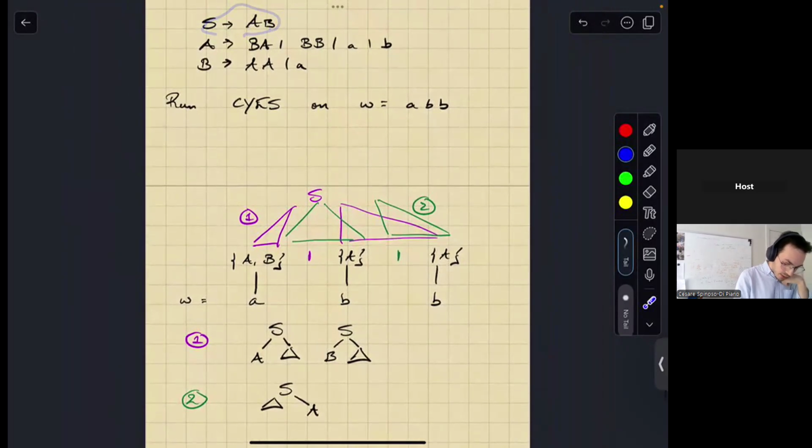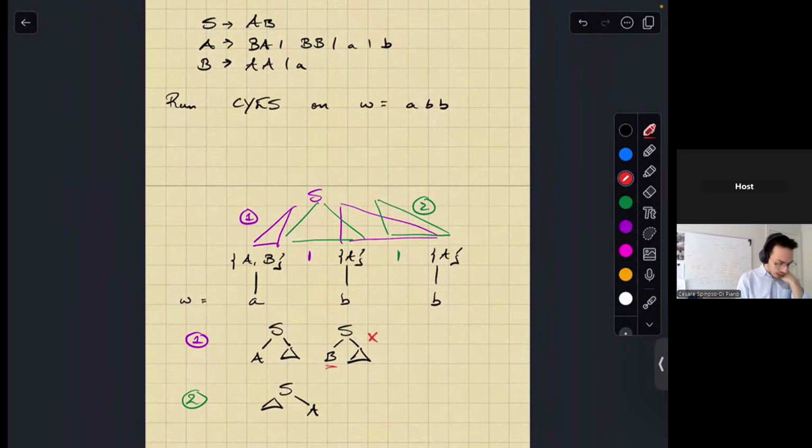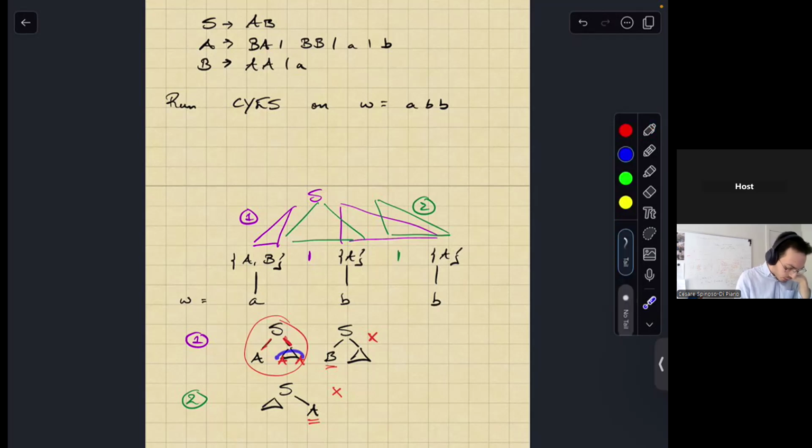So that tells me that this possibility is already eliminated because it would have to start with a B. And this one is also eliminated because it would have to end with an A. So the only possibility is if I had S gives me A and then something, where now I know that that something has to be A, right? So now I check, well, do I have a way of deriving AA? I do, using B, of course. I have B gives me AA, right? So I said the only possibility is S gives me A and then B. And then I check, well, can I derive AA with B?